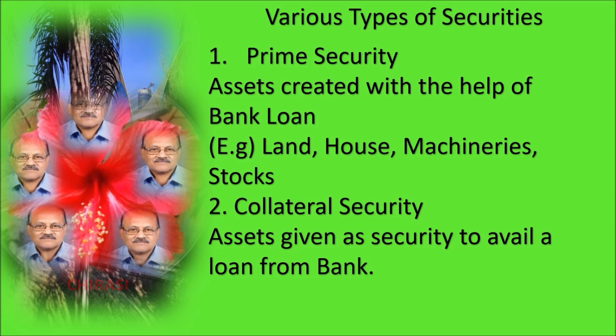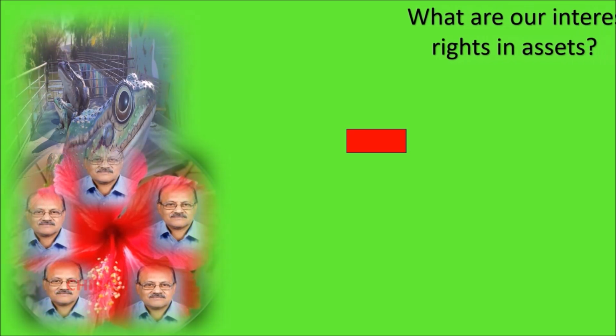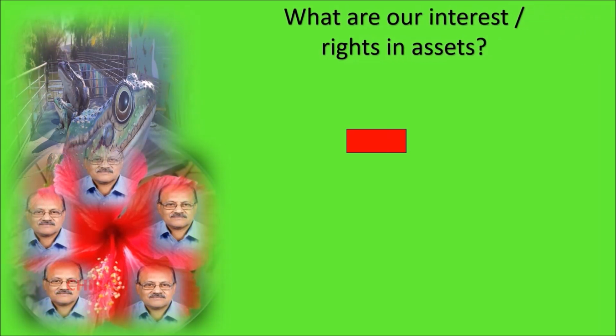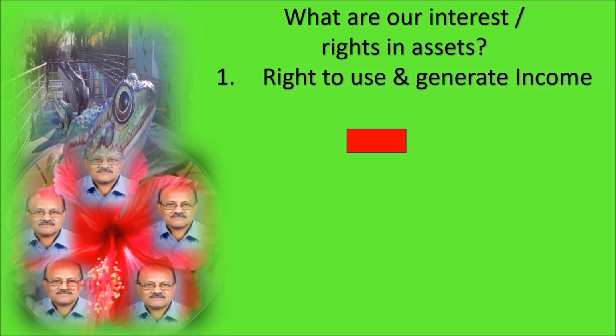I earlier mentioned that when we give a charge, a part of the interest is shared with the bank. Now, what are our interests or rights in assets? Number one, right to generate income. With the assets financed by the bank, we try to generate income for us. This is the first fundamental right.